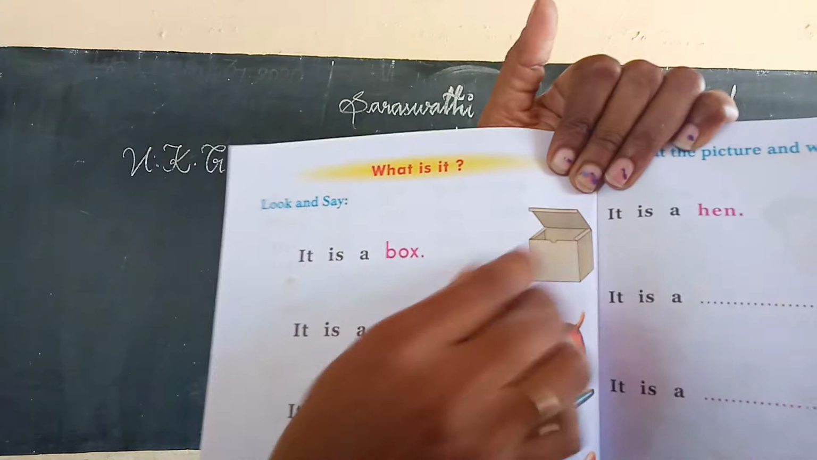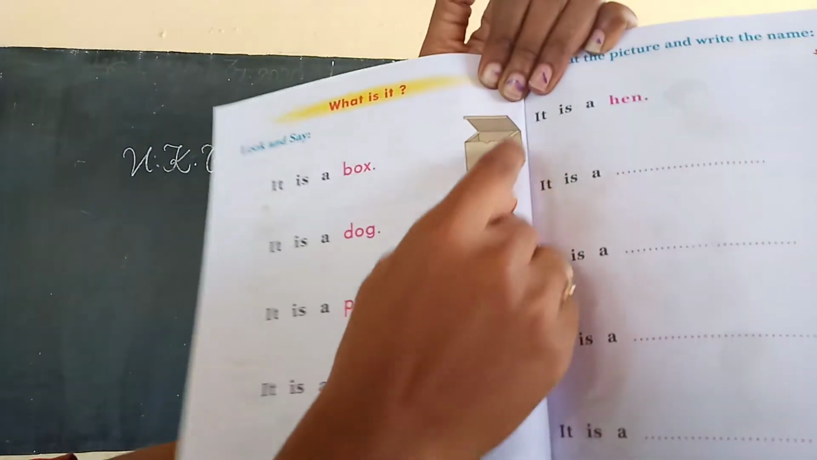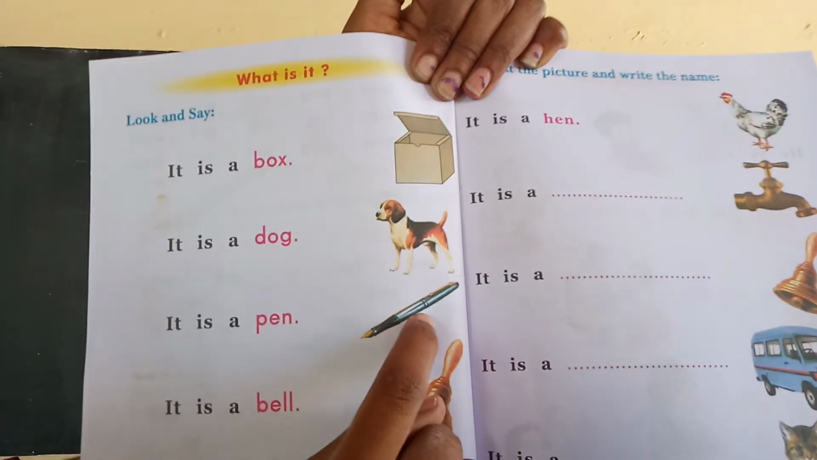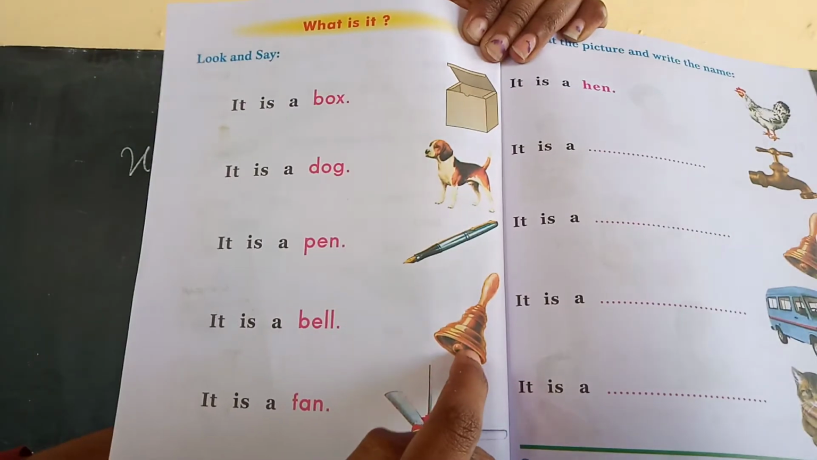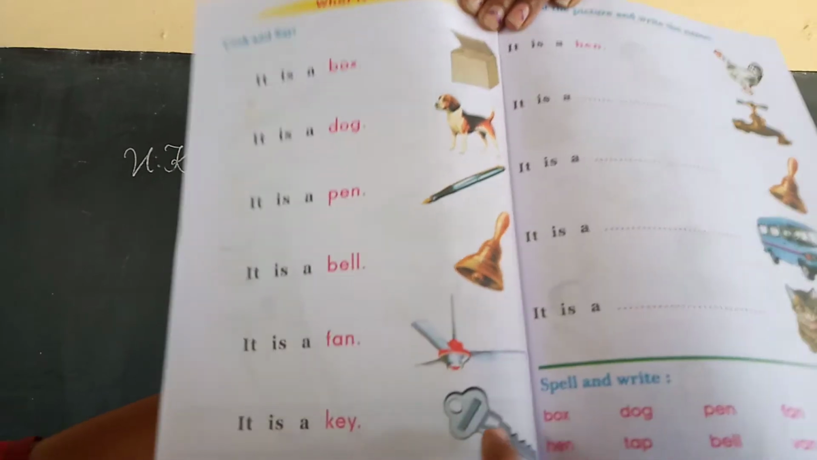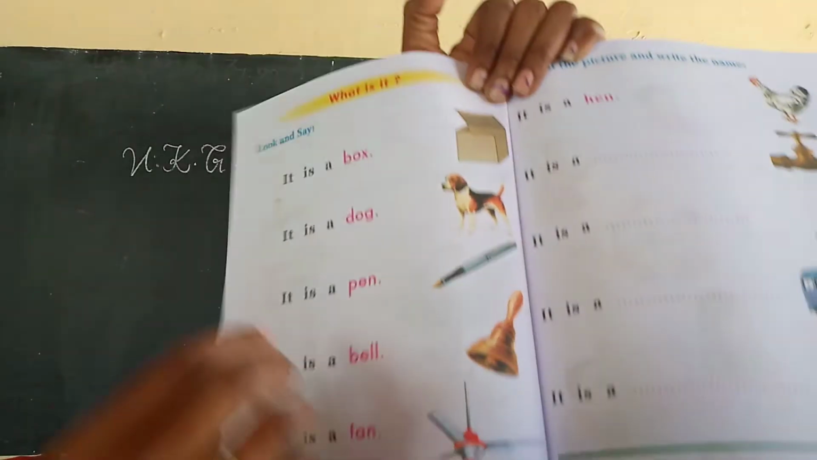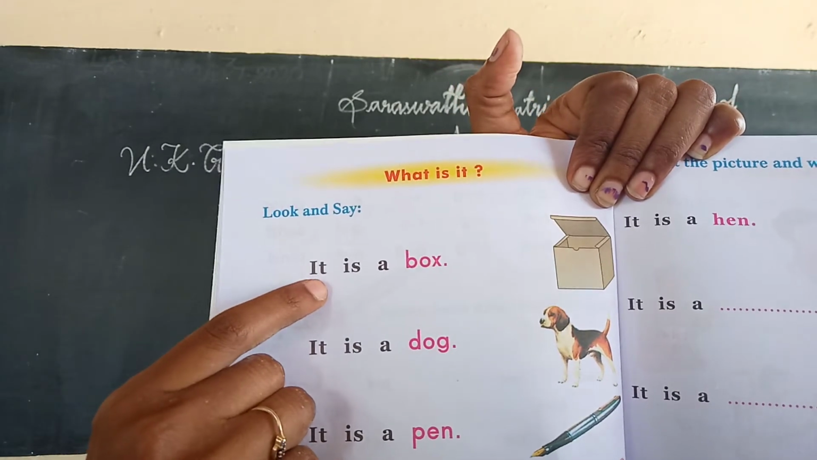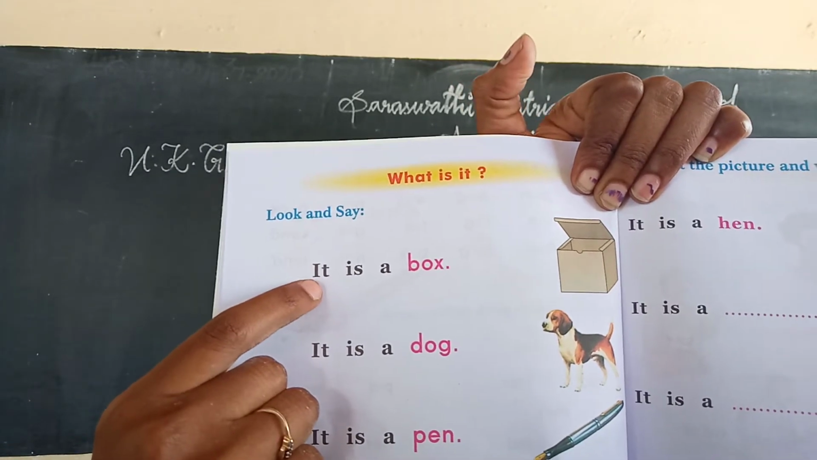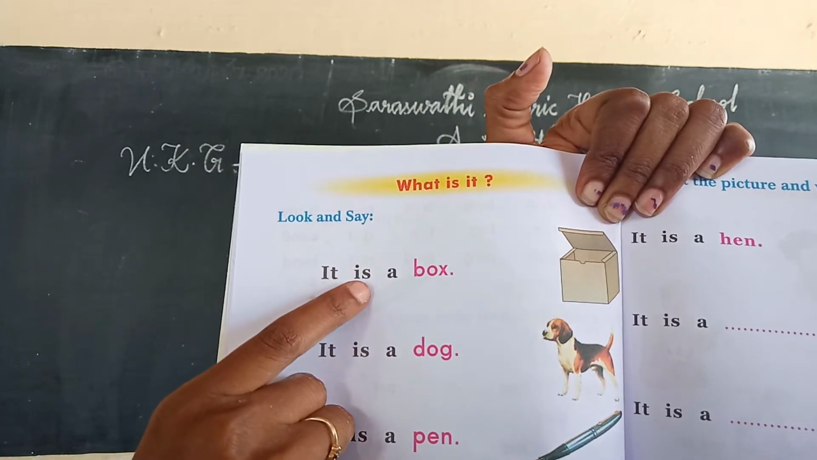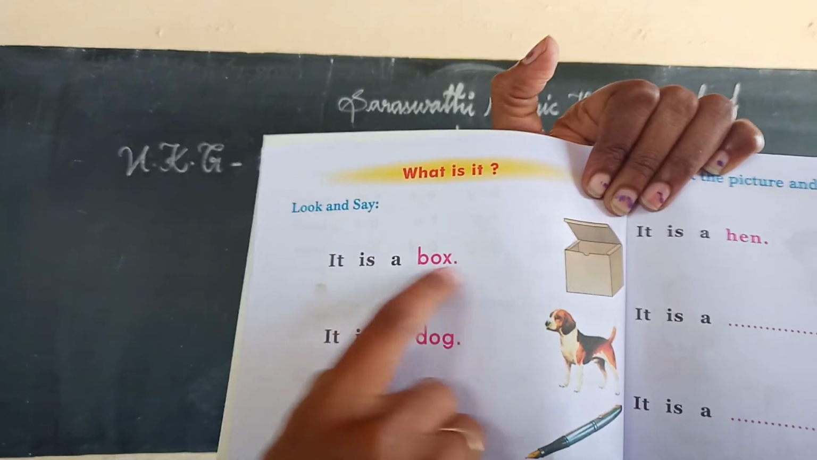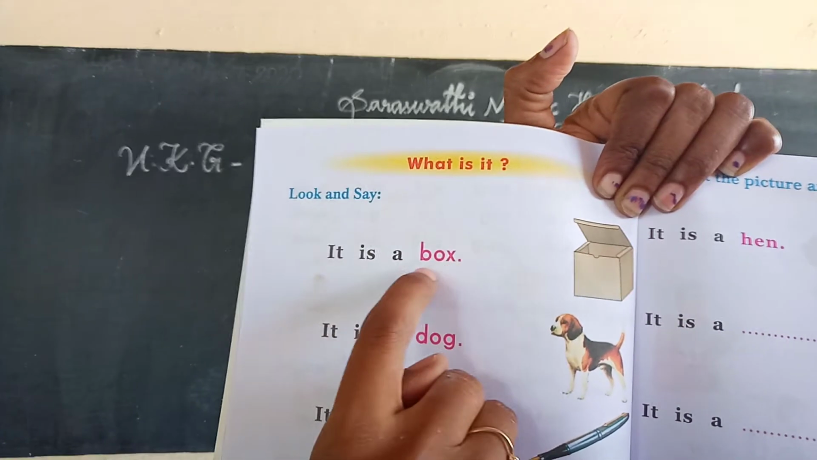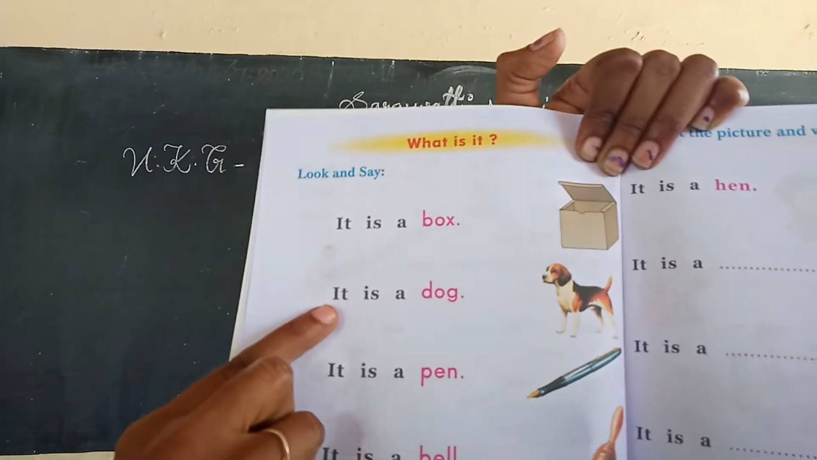One more time. You say the picture's name. Okay. Box, dog, pen, bell, fan and key. Okay, children. Now listen carefully. I, capital I, small letter t. This is "it". It is a box. This is a box. Box. Next one.